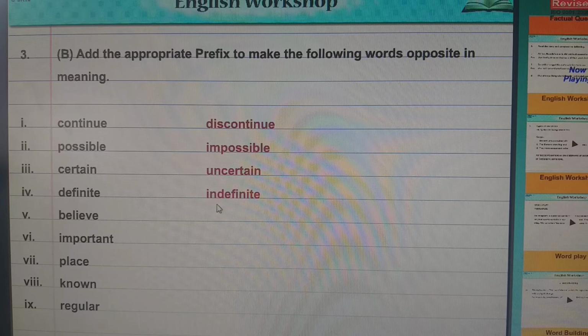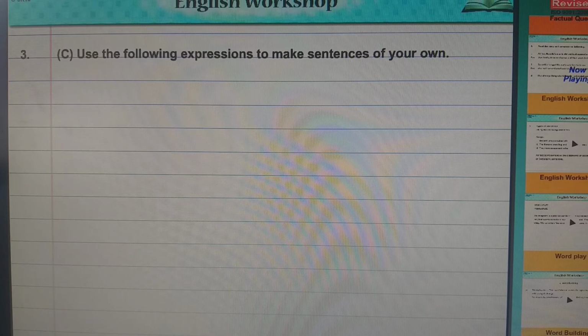Definite, indefinite. Believe, disbelieve. Important, unimportant. Place, misplace. Known, unknown. Regular, irregular. So you can see that everywhere they have used the prefix, the starting one: dis, im, un, in, ir, all that. That is known as a prefix to make the words opposite.